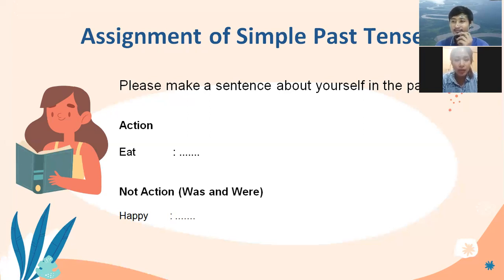The first, actions, and second, non-action. If we use actions, it means that we have to use verb two. There are two types of verb two: regular verb, where we add ed after verb one, and irregular verb. Irregular verb has specific rules. The form of verb one and verb two is totally different, not plus ed.